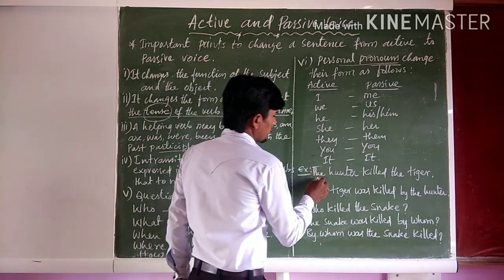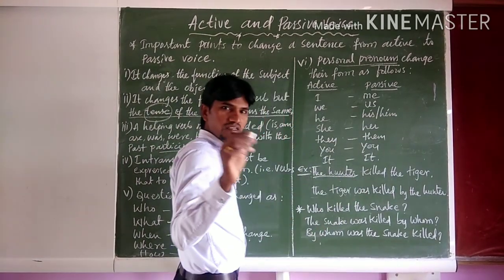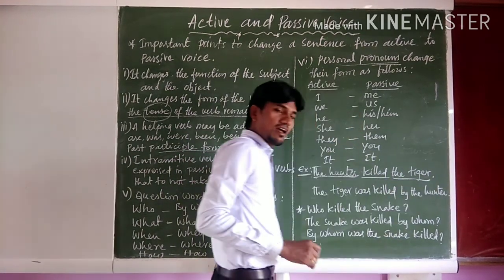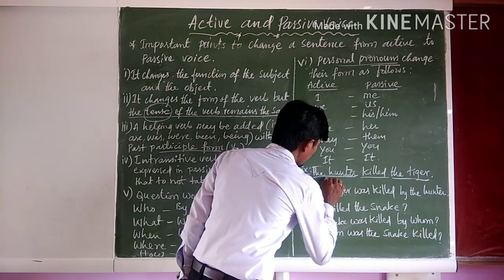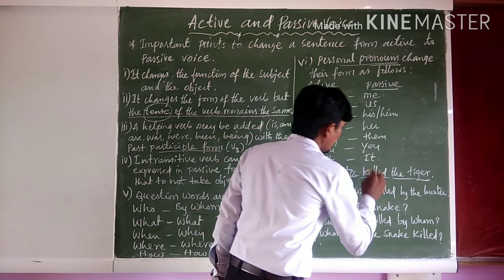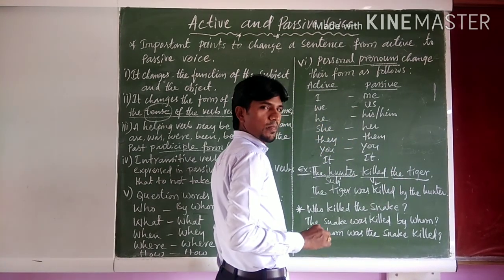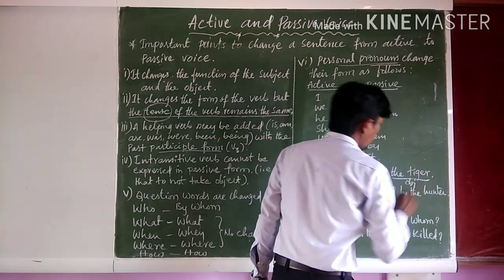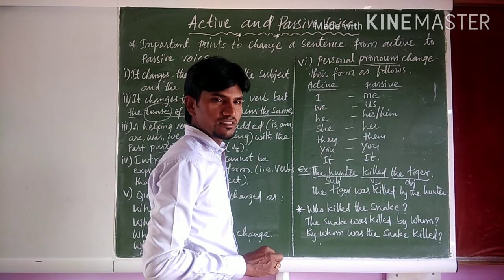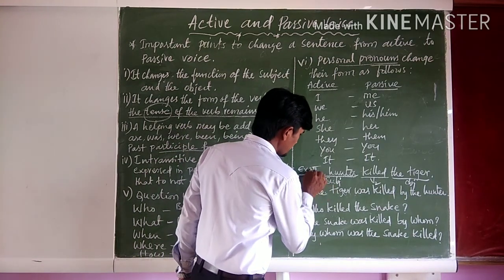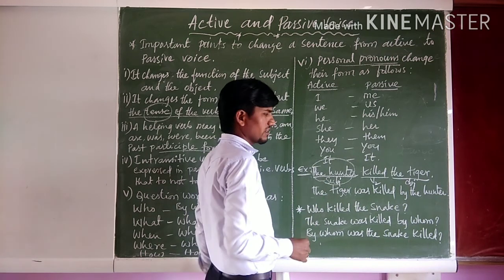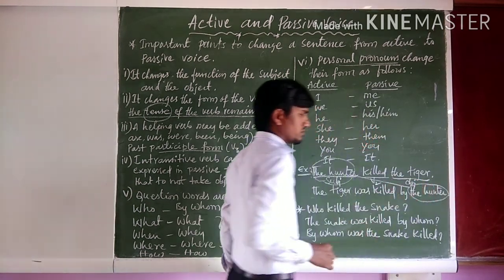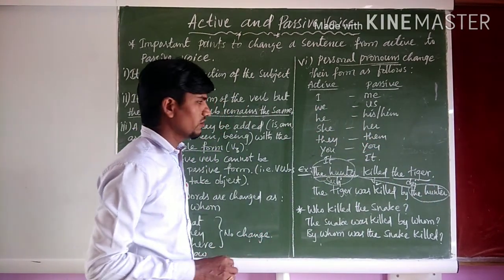So, example 1. Listen, my dear children, carefully. The hunter killed the tiger. Hunter is the subject. Killed is verb form 2, the past form of the verb. The tiger is the object. So the subject of the active voice, the hunter, becomes the object of the passive voice.